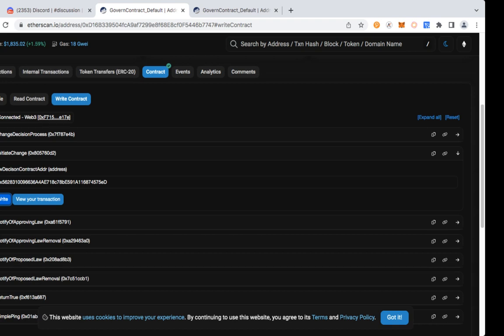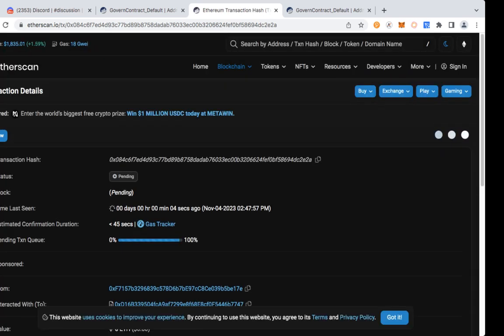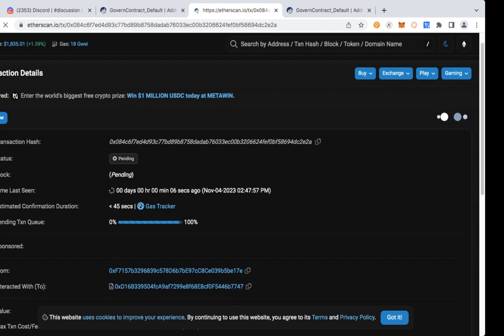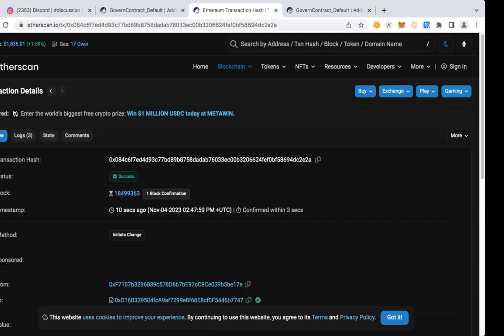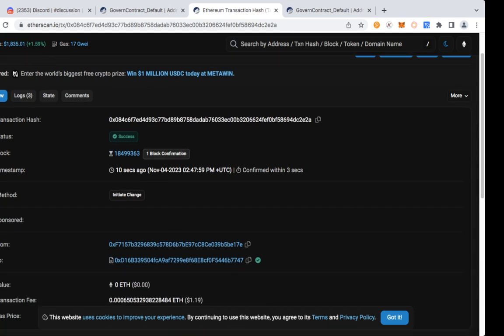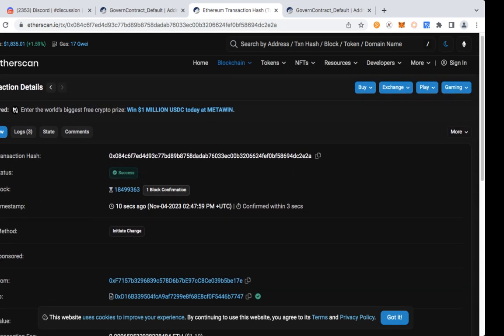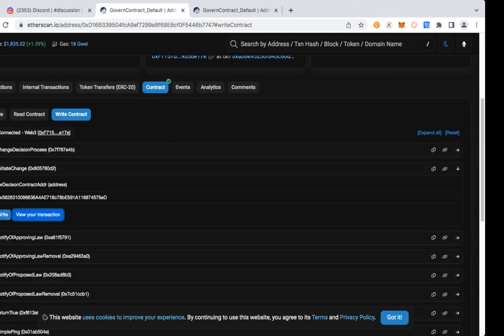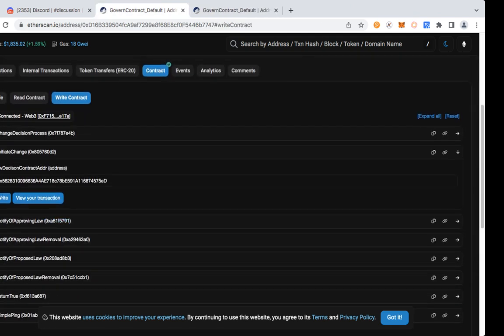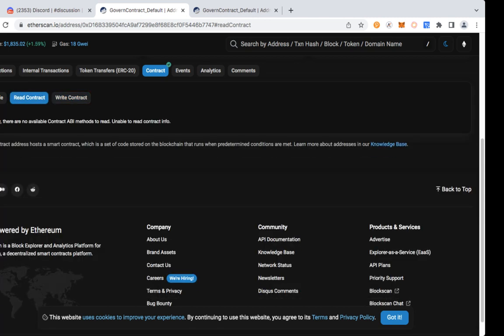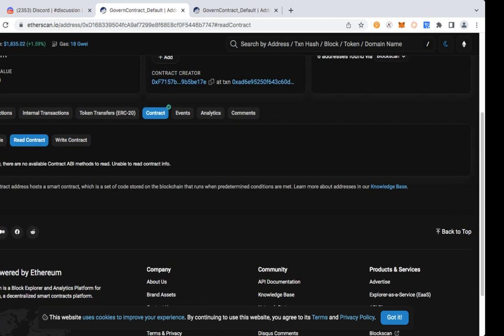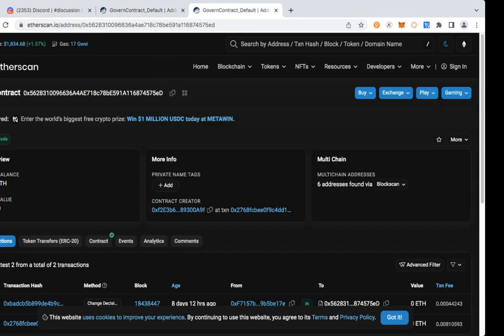So now the transaction is pending. We'll view it. As you can see here, it's pending. All right, MetaMask has notified me that this succeeded. So we have effectively written to the contract. So now I'm going back to my governance contract and I'm going to try to read from it, to see if it actually allows us. It doesn't have ABI methods to read, that's okay. So now we know that this contract is what we have transitioned to.